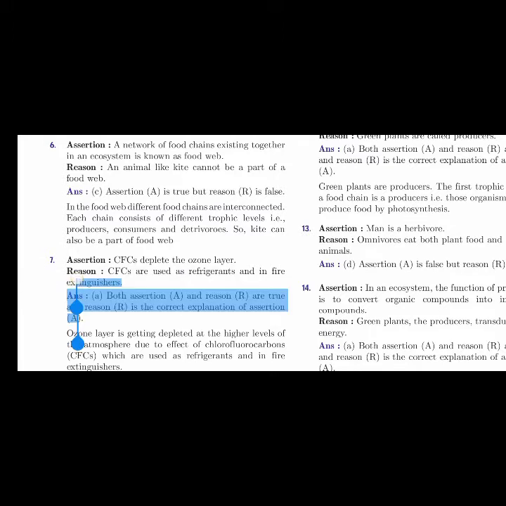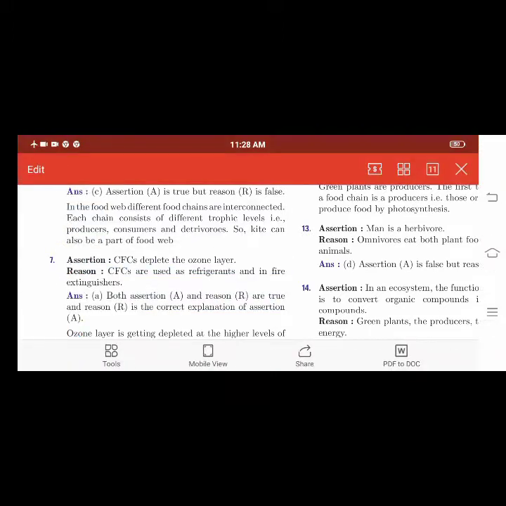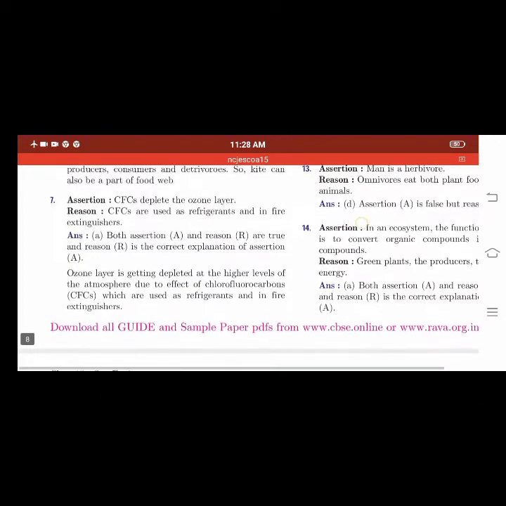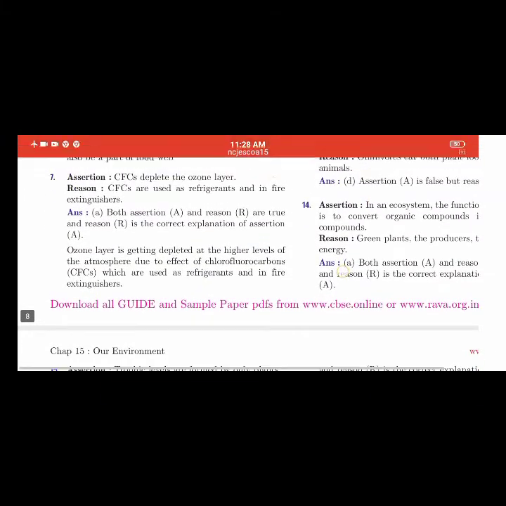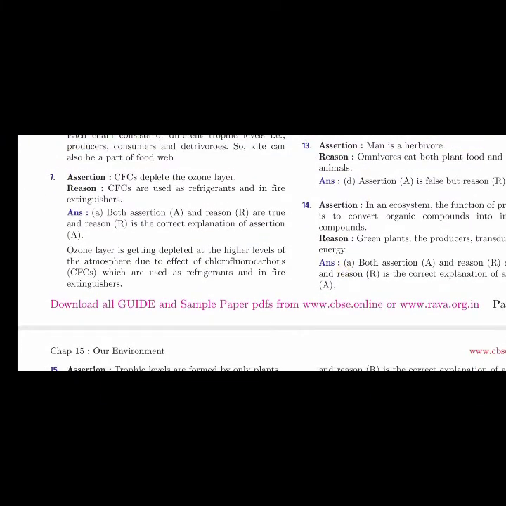So next assertion is: CFCs deplete the ozone layer. Reason: CFCs are used as refrigerants, you already studied, and in fire extinguishers. So here both assertion A and reason R are true and the reason is the correct explanation of the assertion.